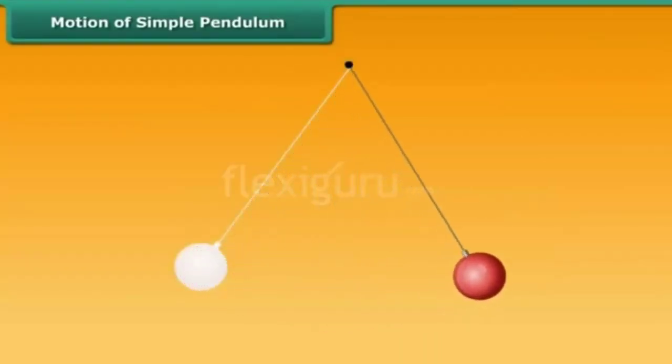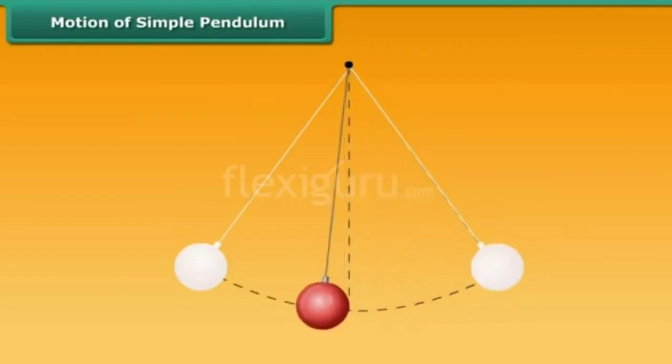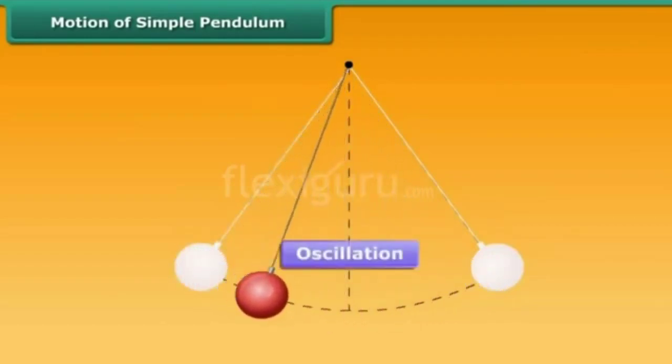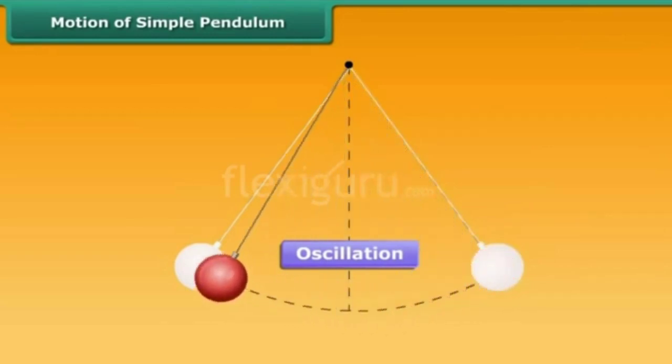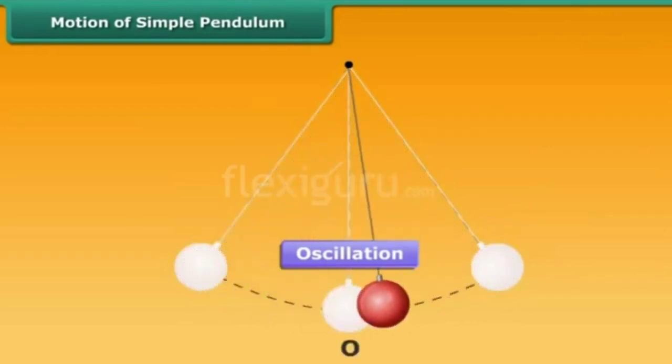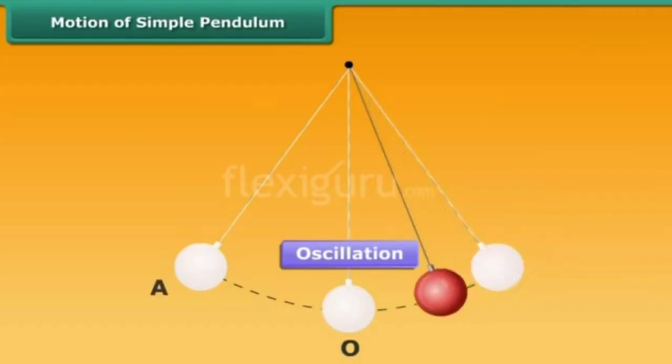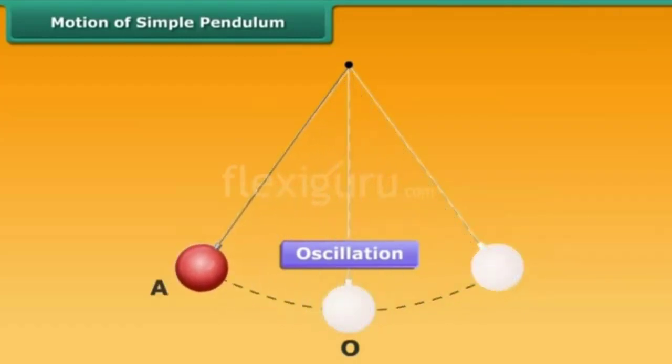You can also play with a thread and a stone. You take one thread and tie the stone to the thread. When you do like this, the stone will move forward and it will go back. Again it will move forward and it will go back. This is called a to and fro motion.